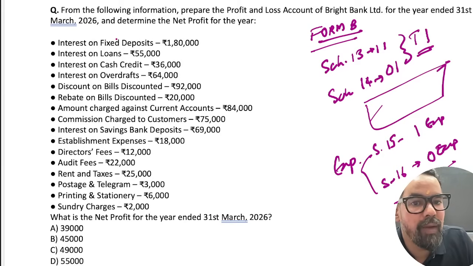So interest on deposit, interest on loan, right? Interest on fixed deposit which we have to pay, this is expended.